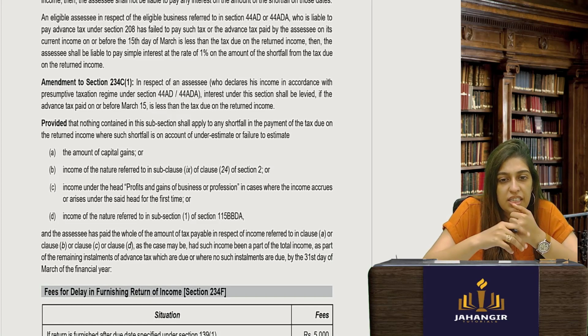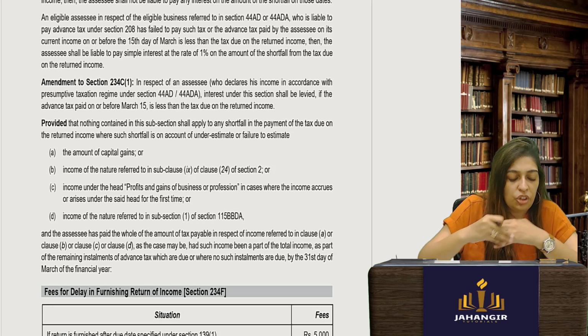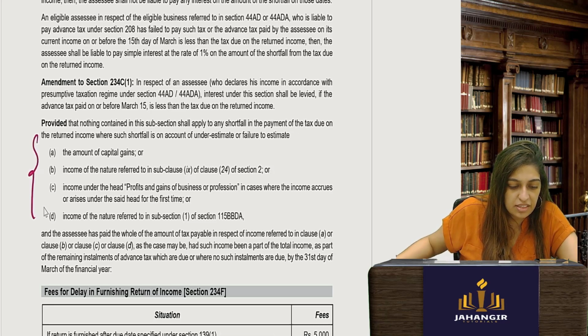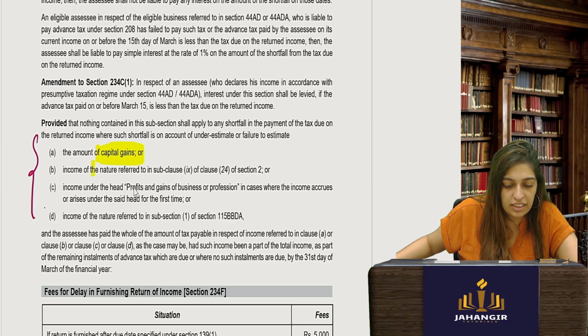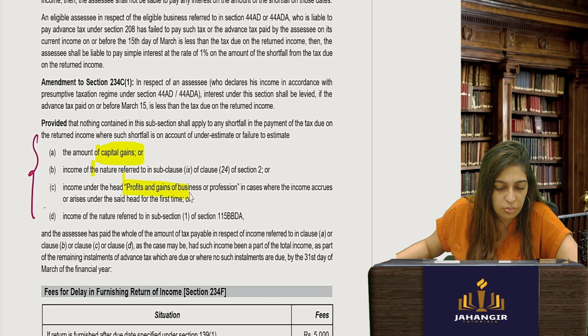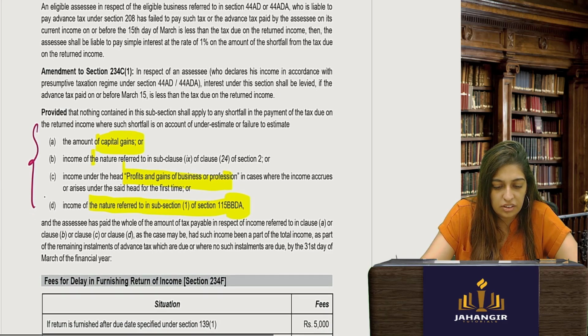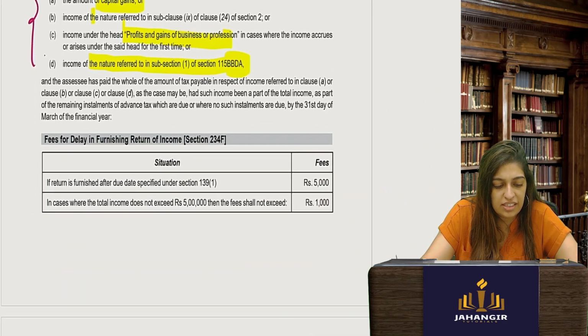Interest under this section will be levied if the advance tax is less than the tax due on the returned income. So now the shortfall cannot be for capital gains, because that you cannot envisage. Capital gains income, then under section 2 clause 24, that is your income from house property, business profession, under section 115BBDA. So they are saying if that is the case, then no.